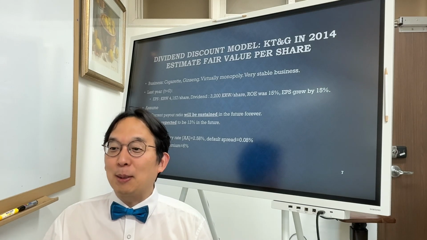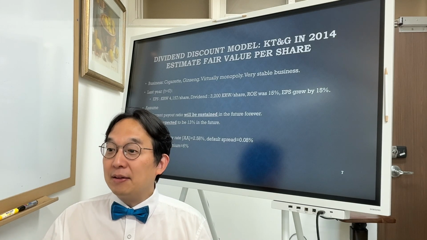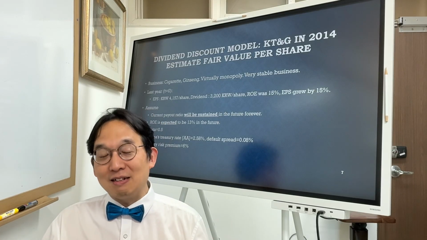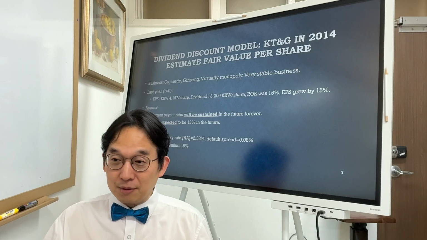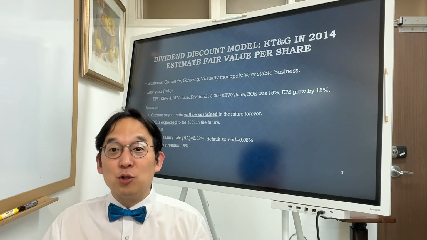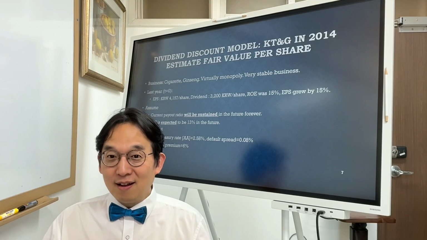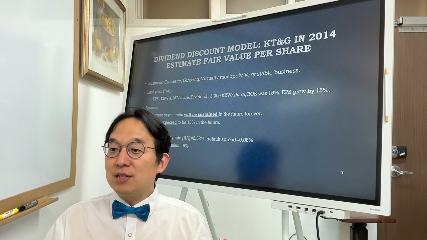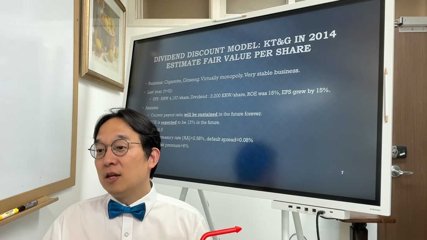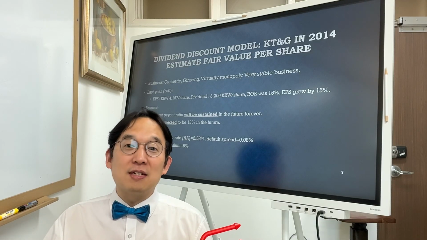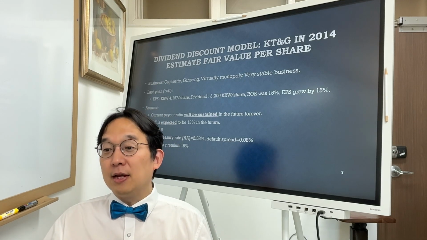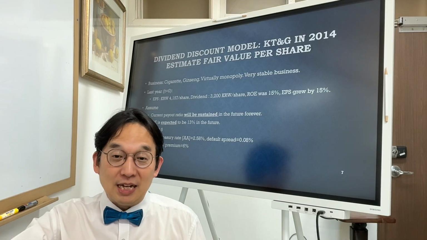And then ROE is expected to be 13% in the future. ROE was slightly better, but let's say it's going to be a bit slower, maybe because the health concern of the people increases. Beta, okay, it's 0.5 because people keep on consuming, so it's less sensitive to the market, beta being less than 1. And Korea's treasury rate, risk-free rate, is double A only, so 2.58%. Given that this is not AAA country, we have to consider the default spread, 8 basis points, and then equity risk premium, 6% is assumed.